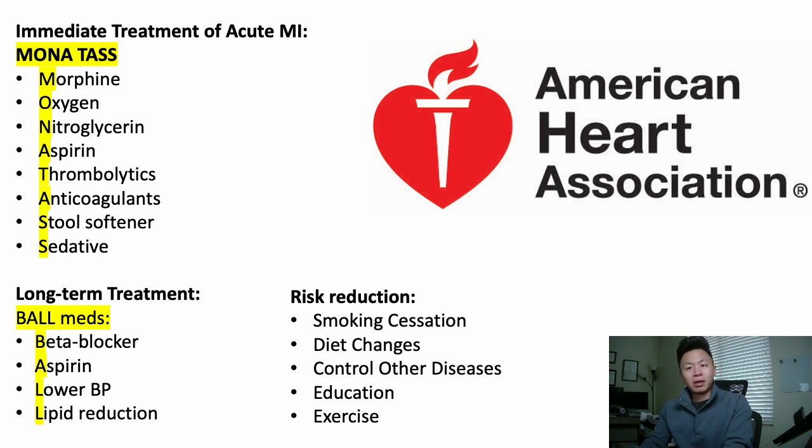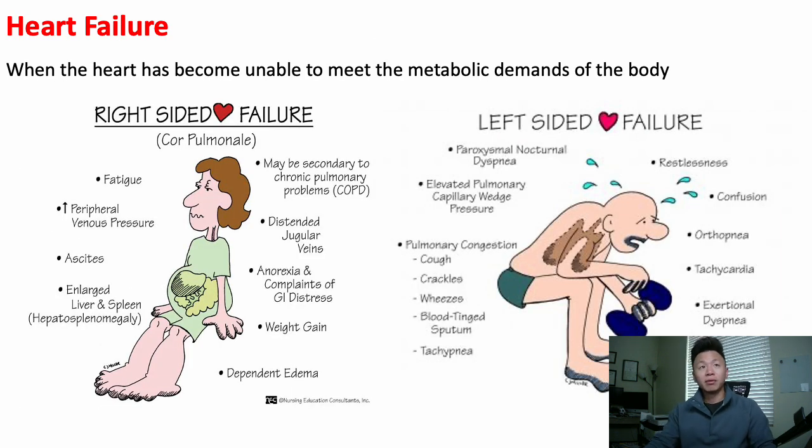Now, if you get consecutive MIs, multiple MIs, it can lead to what we call heart failure. Very easy to note: right-sided heart failure versus left-sided heart failure. If you remember anatomy, the heart is a nice little freeway, and if you cause a traffic jam in one of the areas, fluid tends to back up.